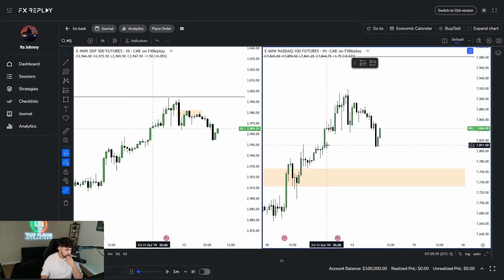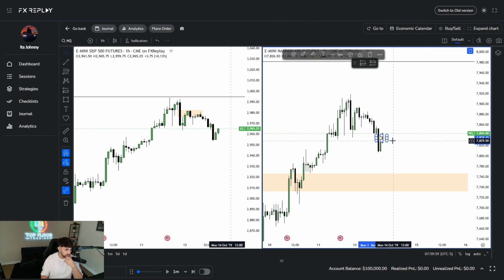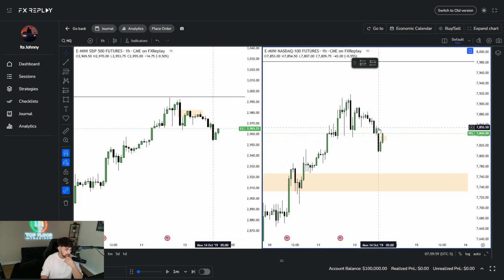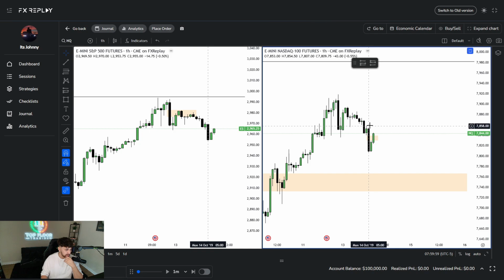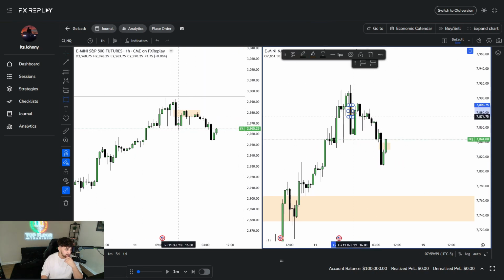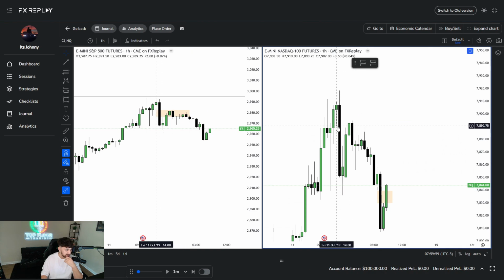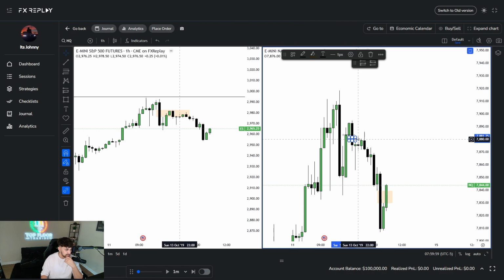So we did disrespect the 1 hour fair value gap as well on both assets. I'd like to see if we inverse this fair value gap here, this bearish one. If we do, and we get back above this area here, this would be my OB. So I could use this for higher prices potentially. But again, like I said, the Asia session did use this PD array to sponsor this move lower, and it did form another one here. It did disrespect this one, but it formed another bearish one that it did respect. So the Asia session did use this to go lower right here.